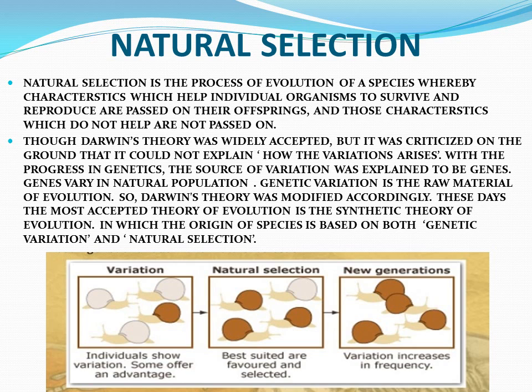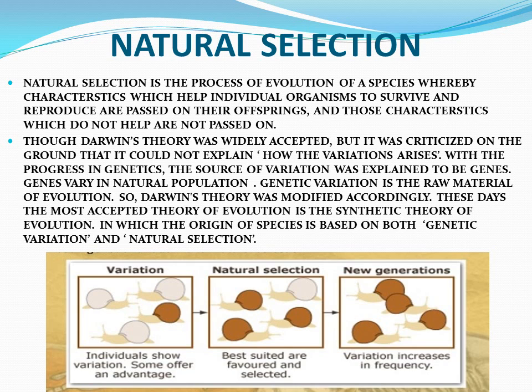But with the progress in genetics, the source of variation was explained in the form of genes. When the genes vary in a natural population, genetic variations arise. Genetic variation is the raw material of evolution. So Darwin's theory was modified accordingly. These days, the most accepted theory of evolution is the synthetic theory of evolution, in which the origin of a species is based on both genetic variation and natural selection.